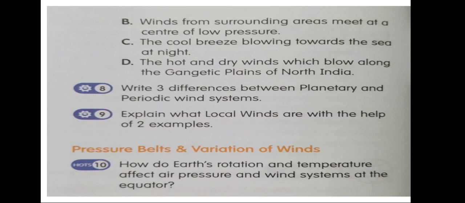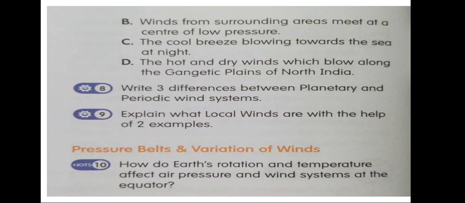Another example is Chinook, which is a warm and dry wind that descends the eastern slope of the Rockies and blows over the prairies in North America. Now question number 10. How do Earth's rotation and temperature affect the air pressure and wind system of the equator?